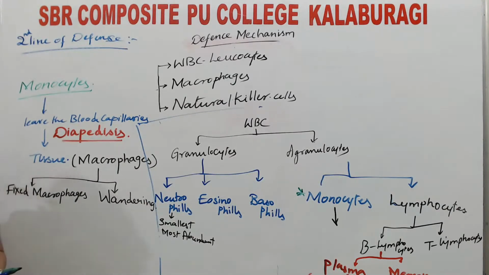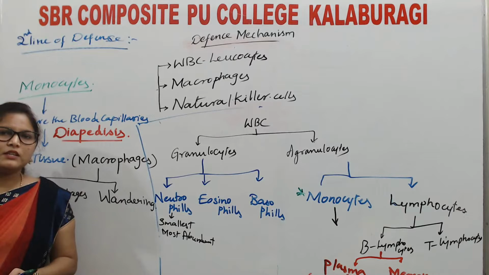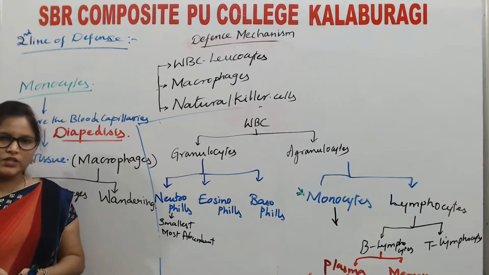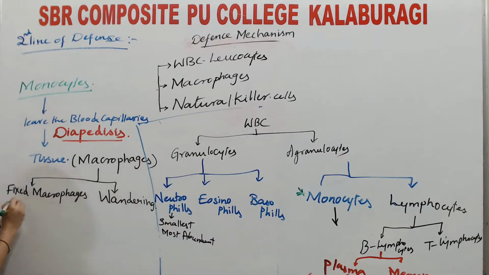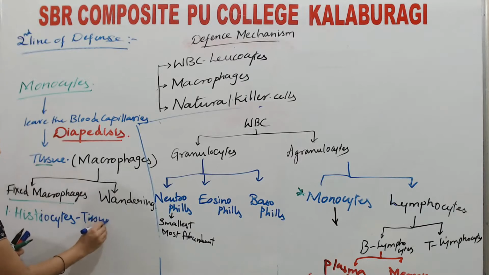There are specialized names for these macrophages based on their location. What are they? The macrophages of tissue are known as histiocytes. If they are present in the tissue, they are known as histiocytes.